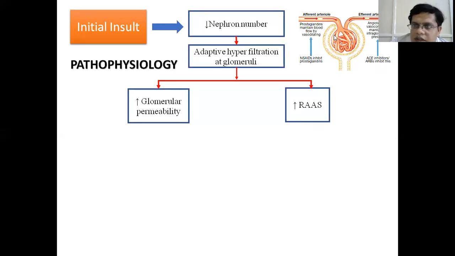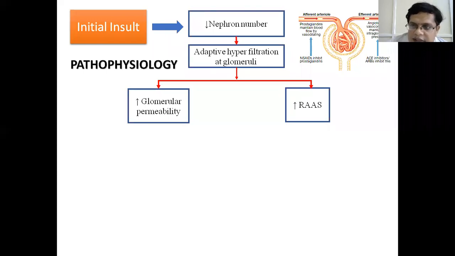We all know the filtration at the glomerulus occurs because of the pressure difference between afferent and efferent arteriole. So in order to increase the intraglomerular pressure, to increase the filtration, there is constriction of the efferent arteriole. This occurs due to activation of renin-angiotensin-aldosterone system. So this increased pressure reflects as increased glomerular filtration rate. This is the adaptive mechanism by the kidney to cope up with the decreased glomerular filtration rate.